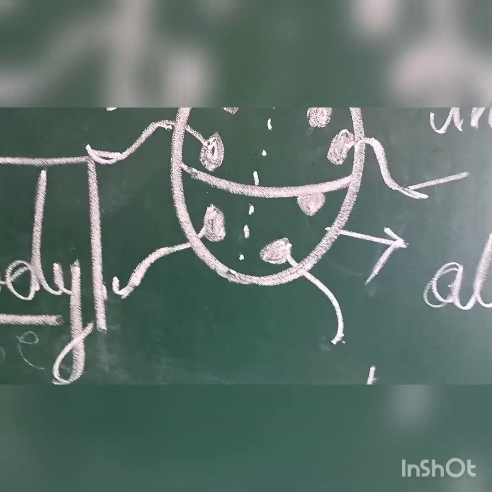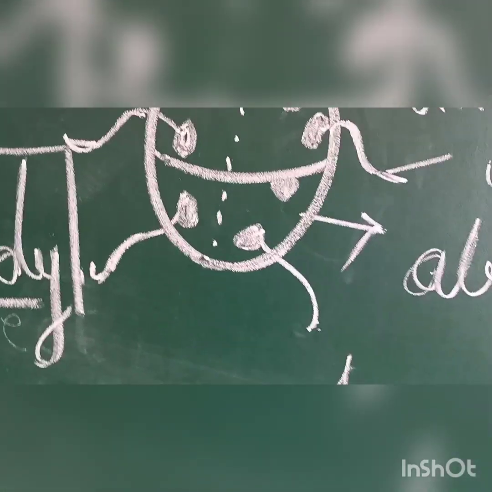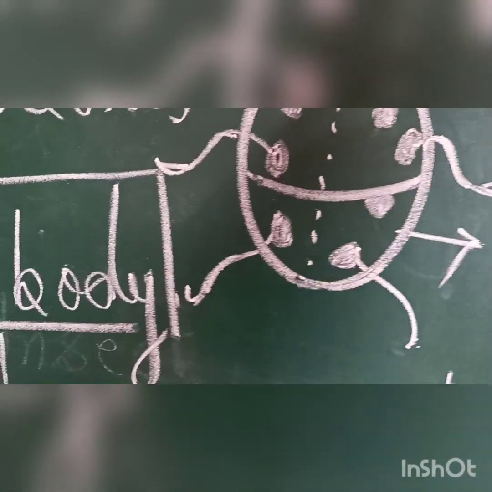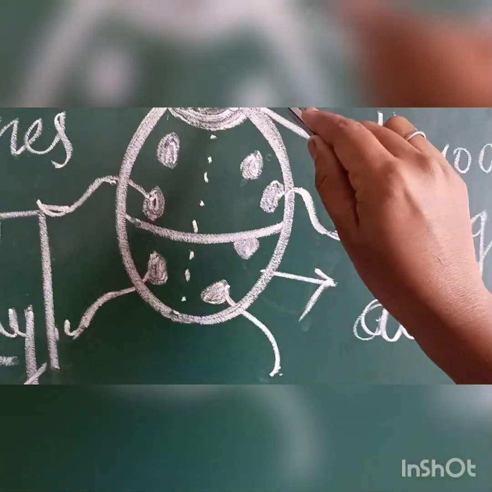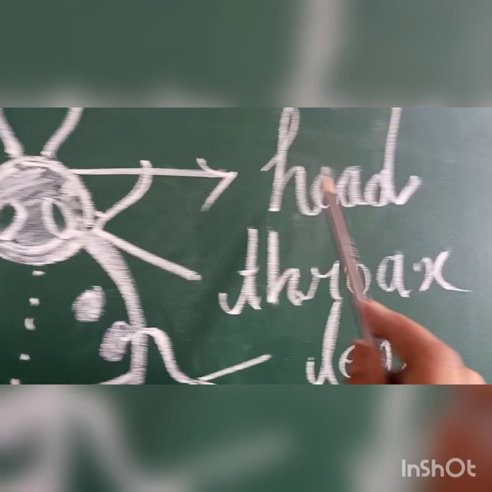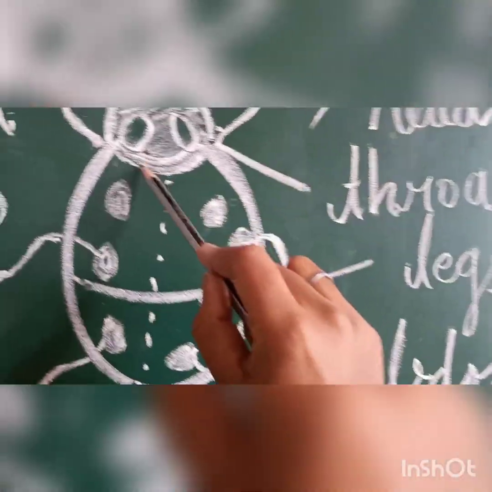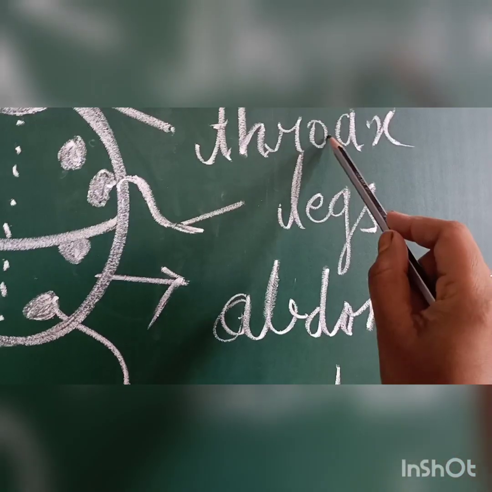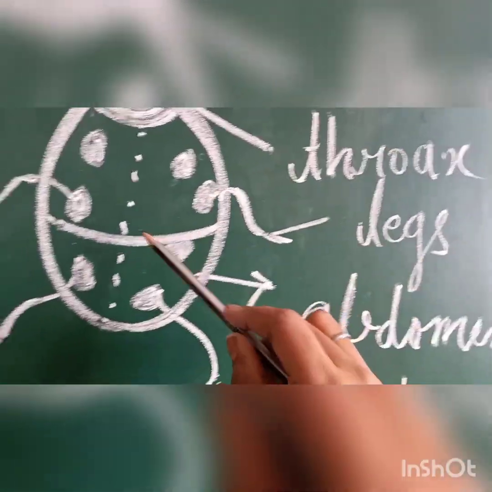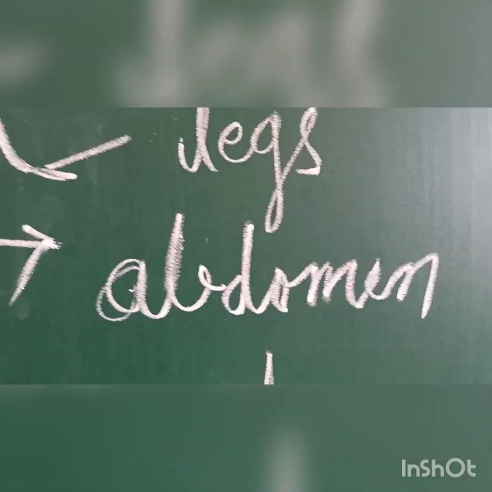The first part is the head, the second part is the thorax, and this part is the abdomen.